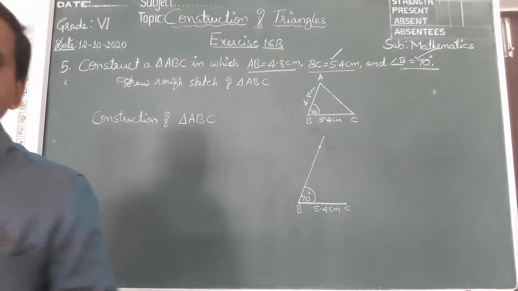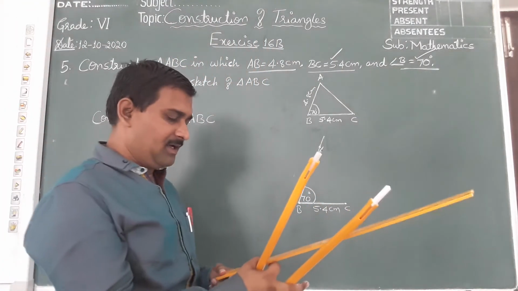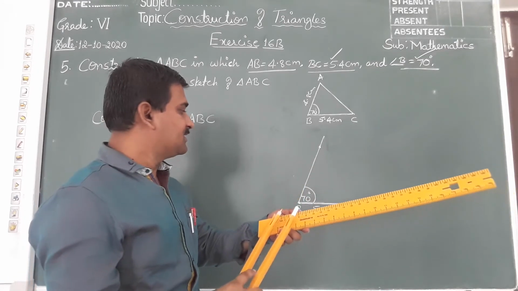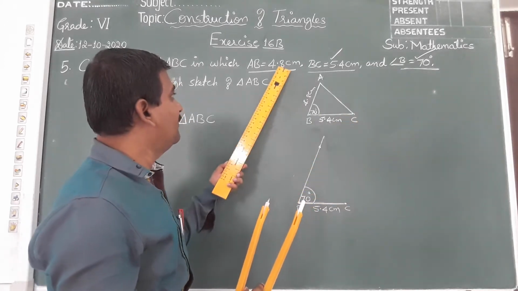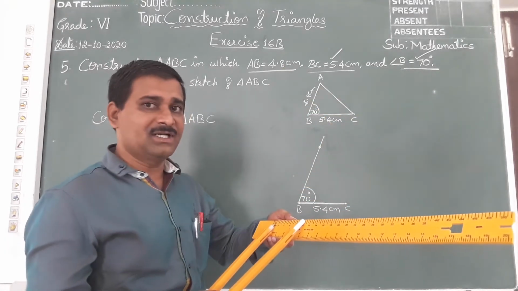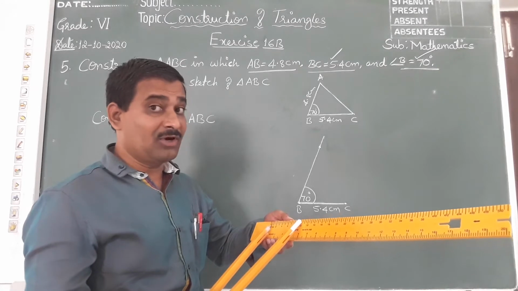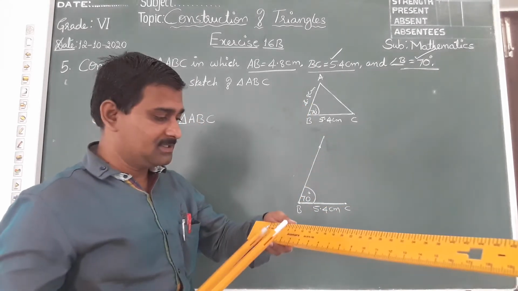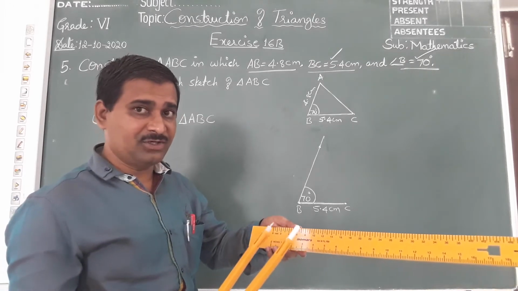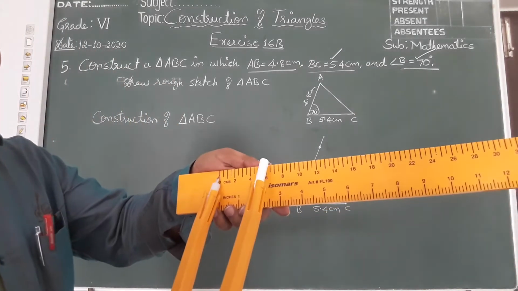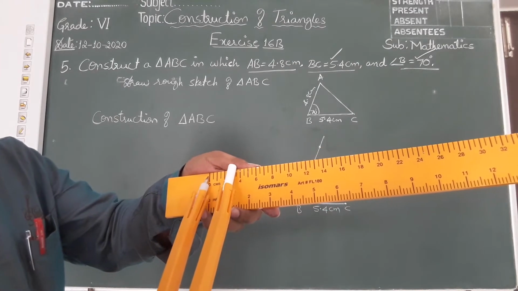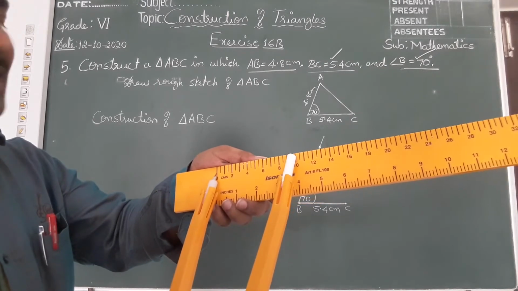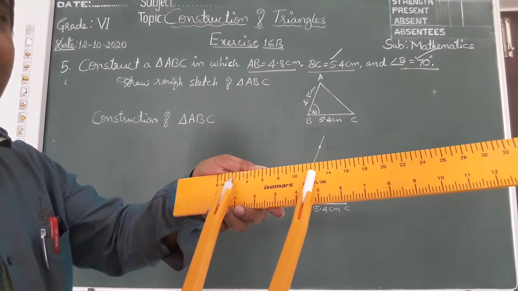How? Take a scale and start from zero. Stretch your compass till you get 4.8 centimeter. See children, I said already I am taking more than 4.5 because to get a big diagram you should take that. Your pointer should be kept on 0, and you should stretch the pencil till you get 4.8.